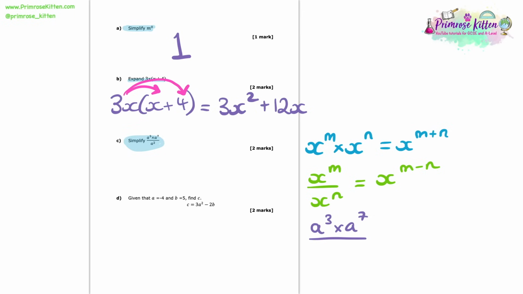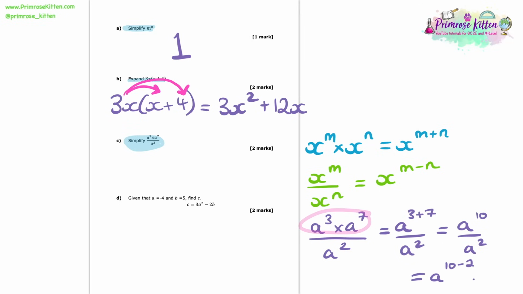Now we're going to put both of these into practice in this question. Here we've got a cubed times a to the 7 divided by a squared. So if we look at this top part, a cubed times a to the 7, we can use the addition rule, and we can call this a to the power of 3 plus 7. Now we can simplify that and call it a to the power of 10, and it's divided by a squared. Now we've simplified that, we can use the subtraction rule. We can say that this is equal to a to the power of 10 minus 2, which is a to the power of 8. And that is our answer. So if you don't know those rules, please do make a note and get memorising them.